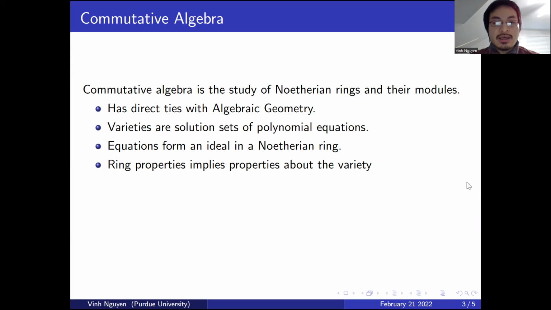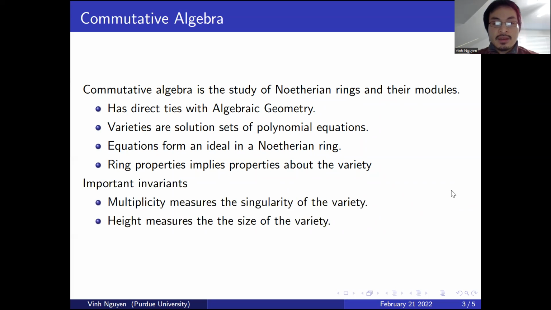Algebraic geometry is the study of varieties, which are solution sets of polynomial equations. These equations form an ideal in a Noetherian ring. Hence, studying the properties of these ideals and rings sheds light on the structure of the variety. There are two important invariants of ideals and rings.